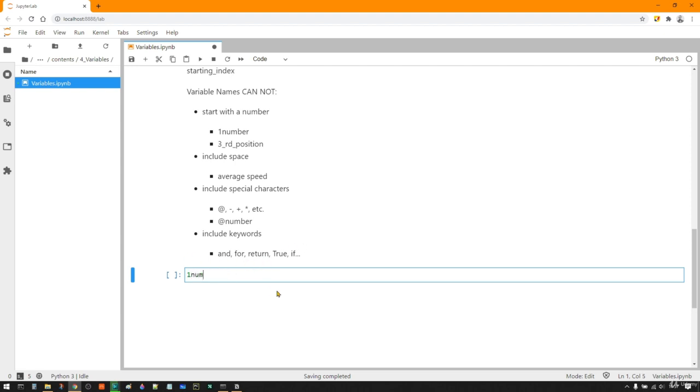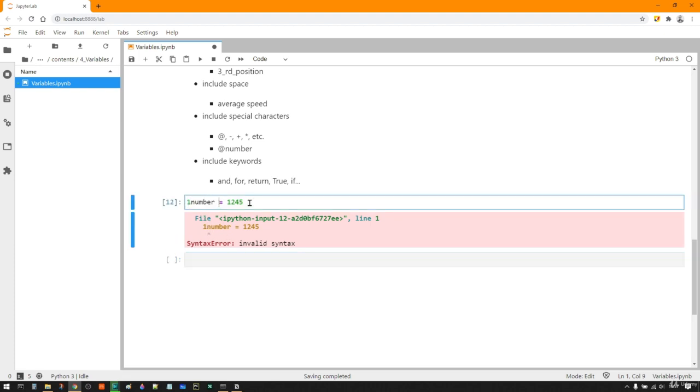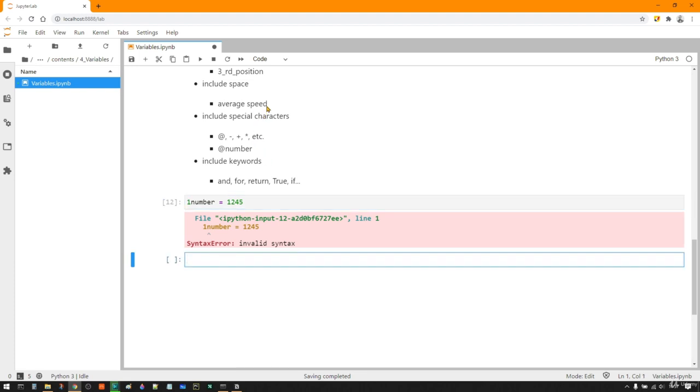Let's say we tried 1number is 1, 2, 3, 4, 5. If you run this cell, it will give you a syntax error. It will say invalid syntax. Invalid syntax means you cannot start with a number in the variable name. This is the first case. You cannot include spaces, for example average speed. You can do average_speed.